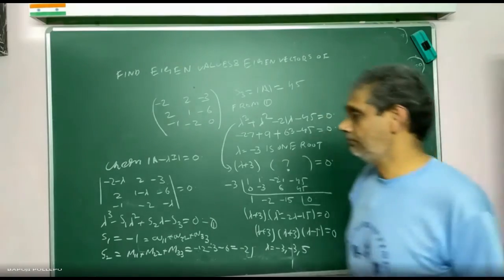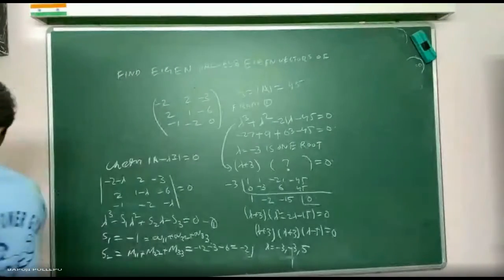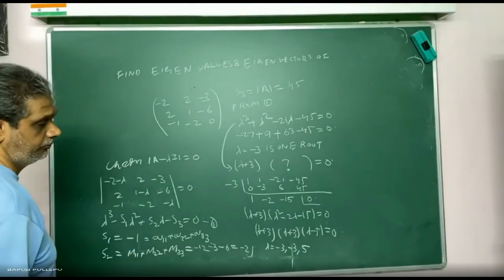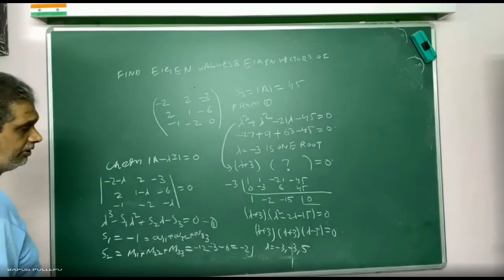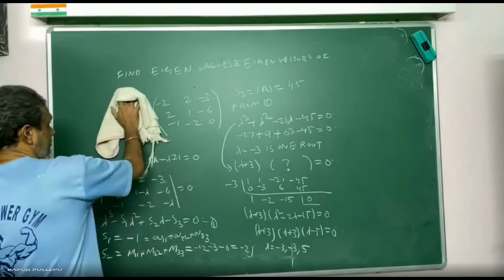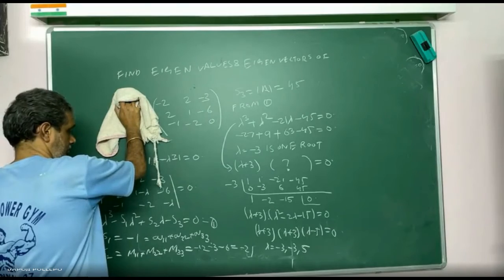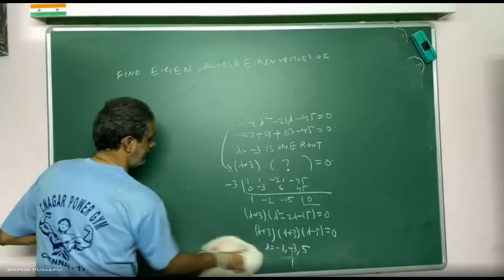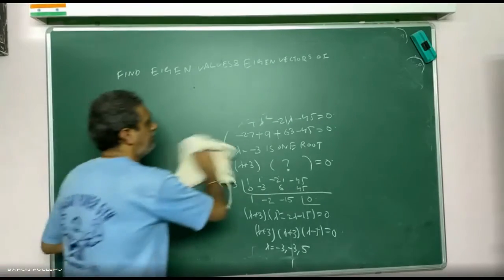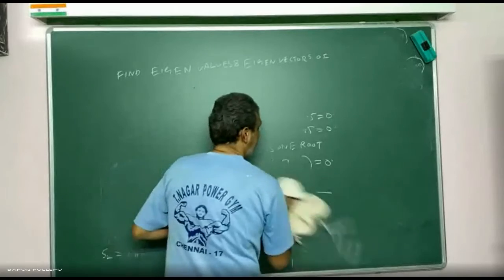Right. To find the eigenvector, for repeated don't do, I will do. For not repeated, 5 is there, that you can do. 5 we can do, minus 3 I will do. First you can prepare one equation, you can frame it like this.